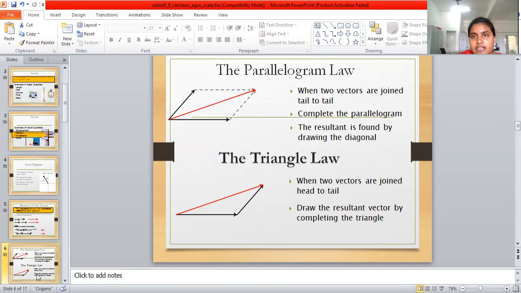And the triangle law is also similar. The triangle law is the sum of one vector and another vector joined head to tail. When the vectors are joined they form a triangle, and the resultant vector is the third side of the triangle.